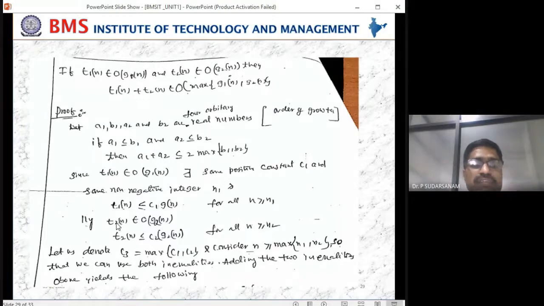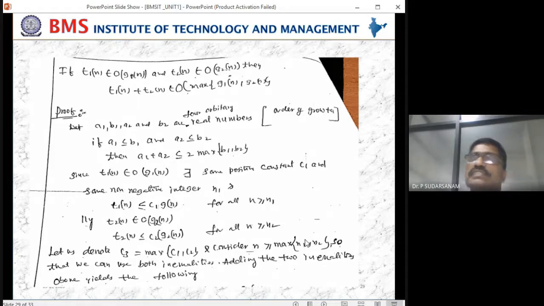Adding the two inequalities above yields the following. So that is what we write. Next slide, I'll show you how to write that one. Now, just simple, we have written the equations. Here one equation is there, here one equation is there. C3 is equal to the maximum of C1 comma C2, the constants we have taken, and on the right hand side, n is greater than or equal to the maximum of n1 comma n2.